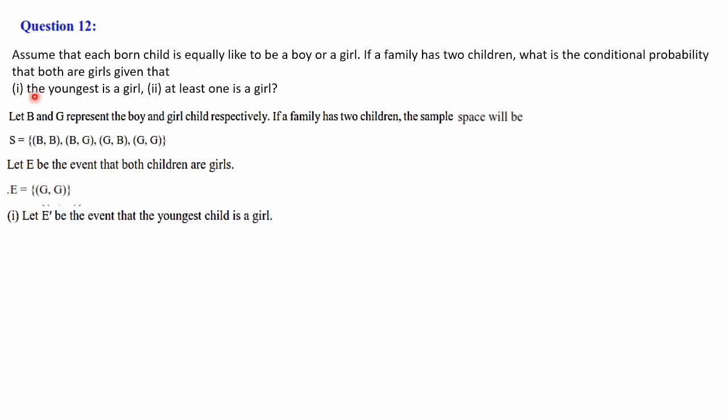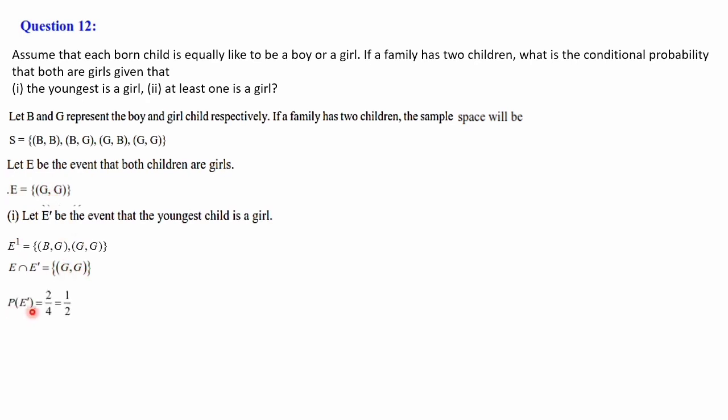That is the first condition given to you: the youngest is a girl. Youngest is a girl in the sense that it is the second one. So the youngest one is a girl means the second one is a girl. So BG chances are there, and GG, both girls, where the second one is also a girl. So BG and GG are the possibilities. So E intersection E dash: in E intersection E dash there is only one element, that is G comma G.